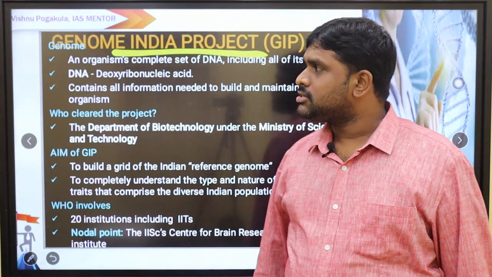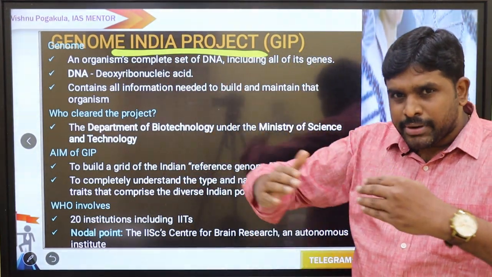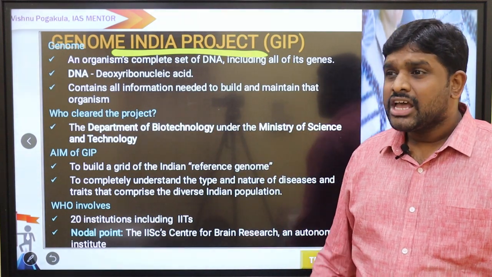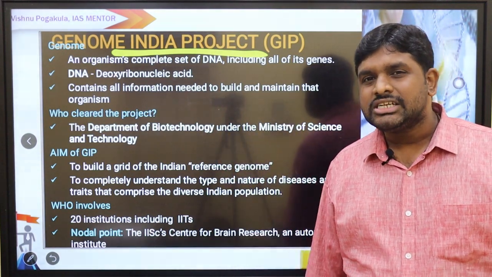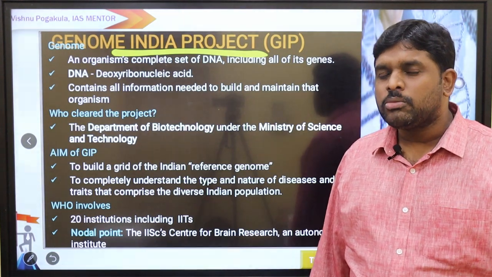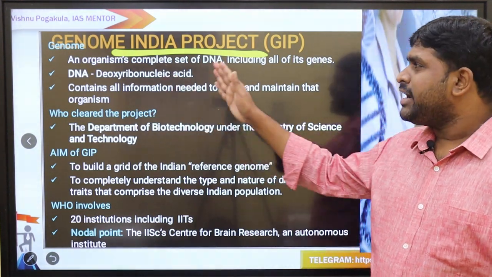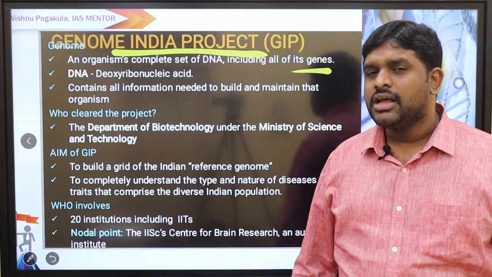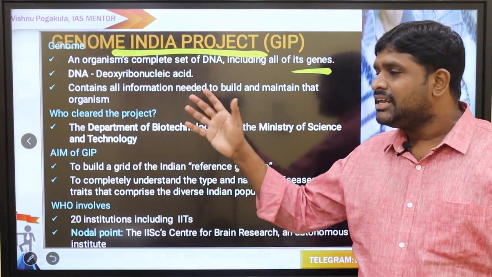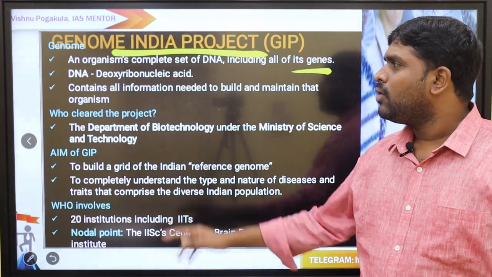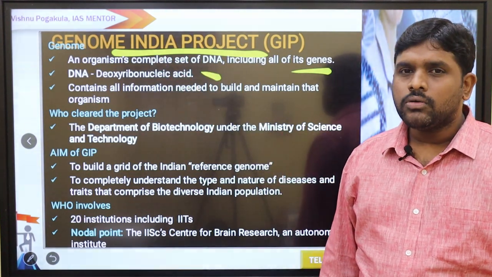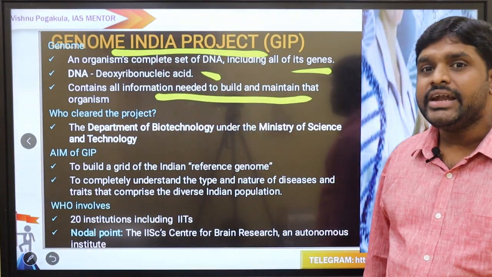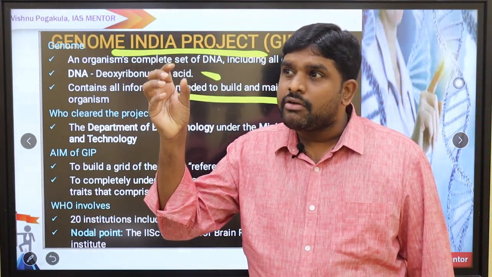An organism's complete set of DNA is called the genome. The gene is the functional unit of the chromosome, and the structural unit of the chromosome is called DNA. So the complete set of DNA, including all of its genes, the functional parts of the DNA, we will come to know. DNA, deoxyribonucleic acid, contains all the information needed to build and maintain that organism. So all the information we will be drawing.